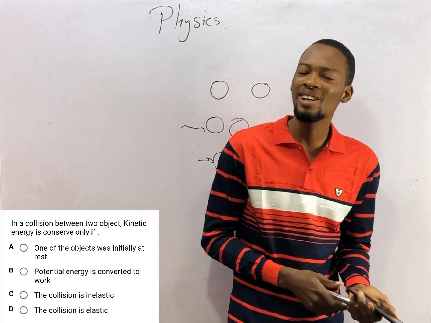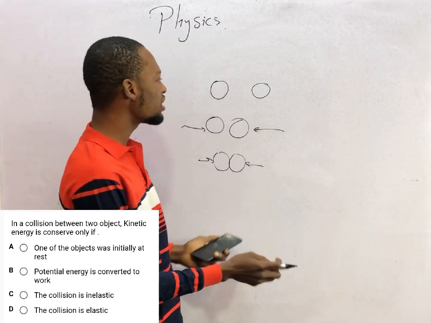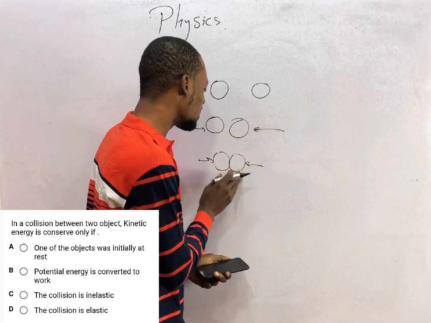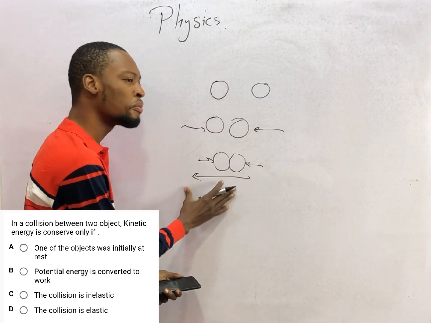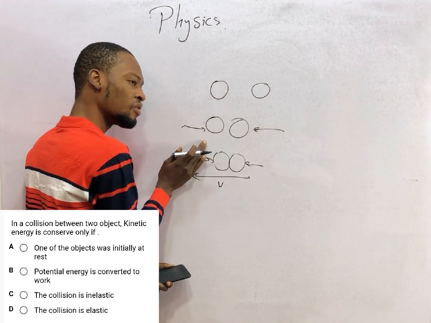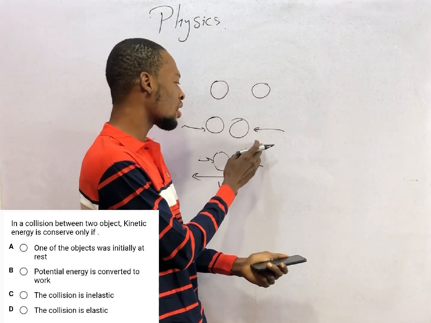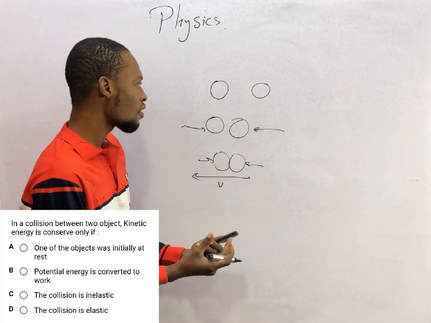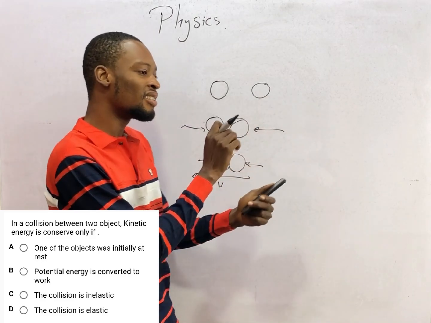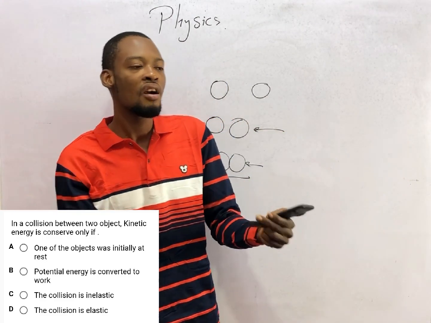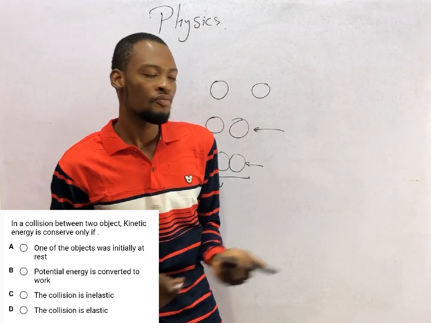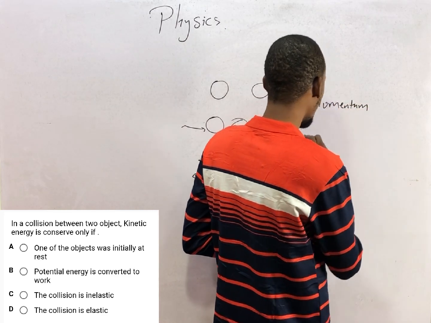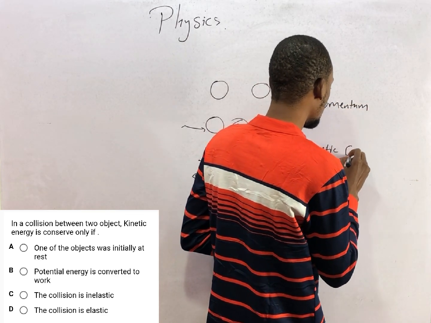Now in collision, a lot of things can happen. Two bodies can collide and remain there. Two bodies can collide, then one of them will start pushing the other and they begin to move with common velocity. This one before collision has its own velocity. This one before collision has its own velocity. But after collision, they begin to move with common velocity. Or two bodies can come in contact, they collide, each of them will still bounce back, which means they retain their kinetic energy. In collision, two terms are important: momentum and kinetic energy.